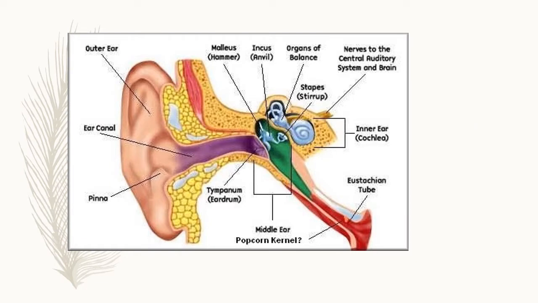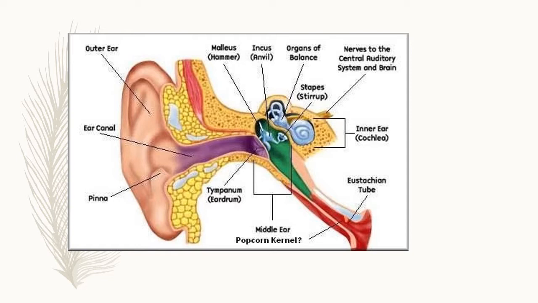This is the distinct diagram of the human ear. Children, as I said, this is the outer ear, this is the middle ear, and this one is the inner ear. Observe this labeling. This is the outer ear, this is the ear canal, and this is the pinna. This funnel shaped region is called the pinna. This is the ear canal, and this one is the eardrum or tympanum.